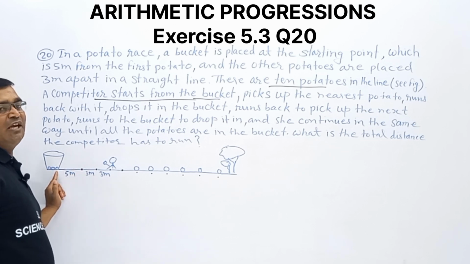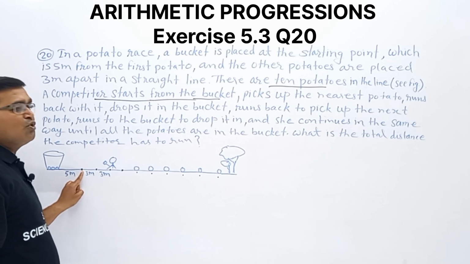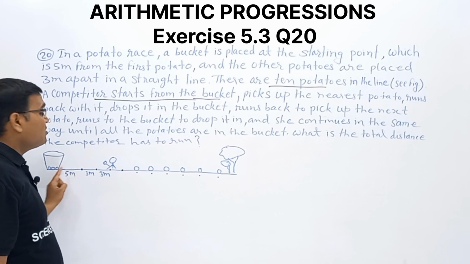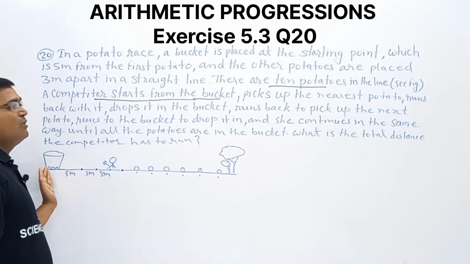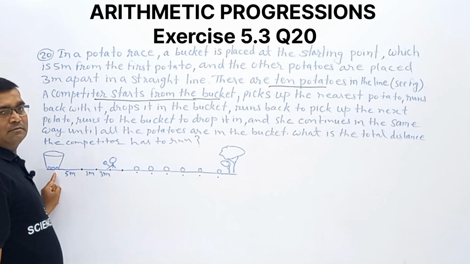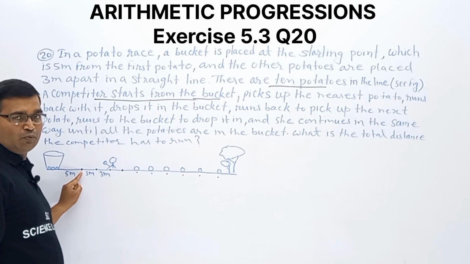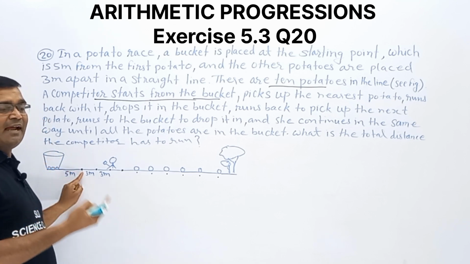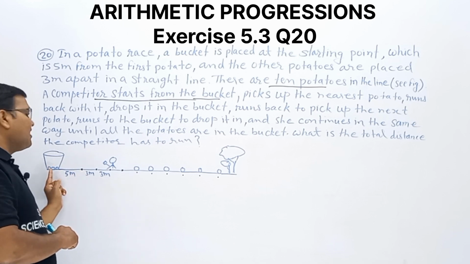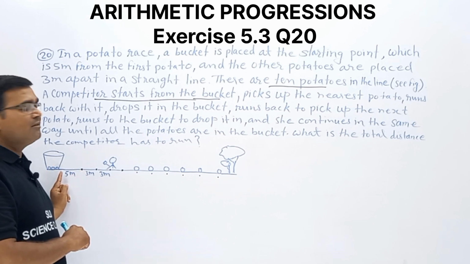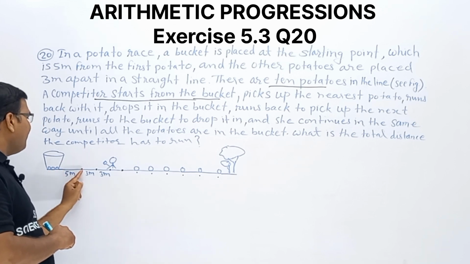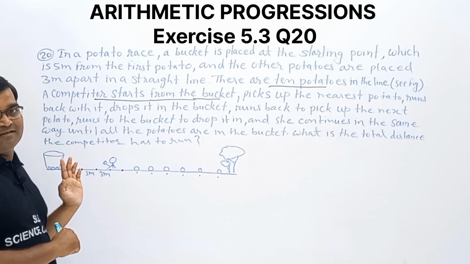It means for this one, the competitor runs this distance 2 times. This to this one, this to this one. Clear? Observe. The competitor starts the race from the bucket to this one, picks up this one and runs back. 5 meters going and again 5 meters back. It means double of this distance is run.